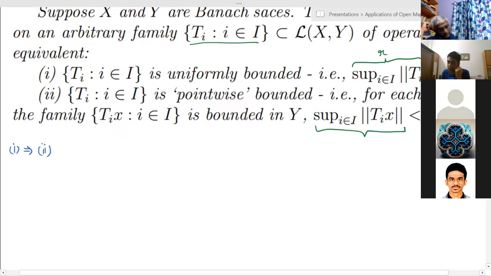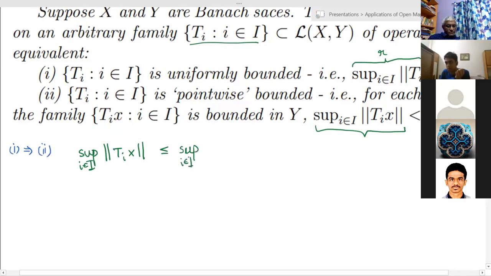So take an arbitrary x and consider the supremum over i in the index set I of the norm of T_i x. We know from the properties of the operator norm that this is less than or equal to the supremum of the norm of T_i multiplied by the norm of x.